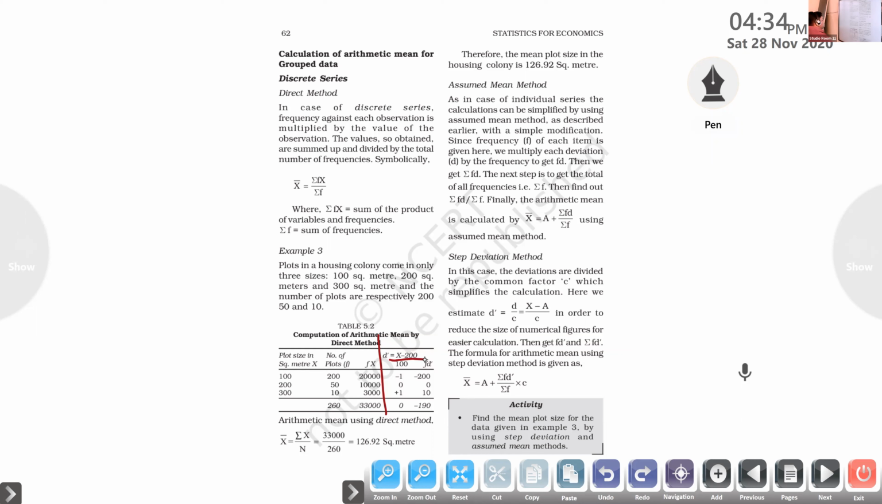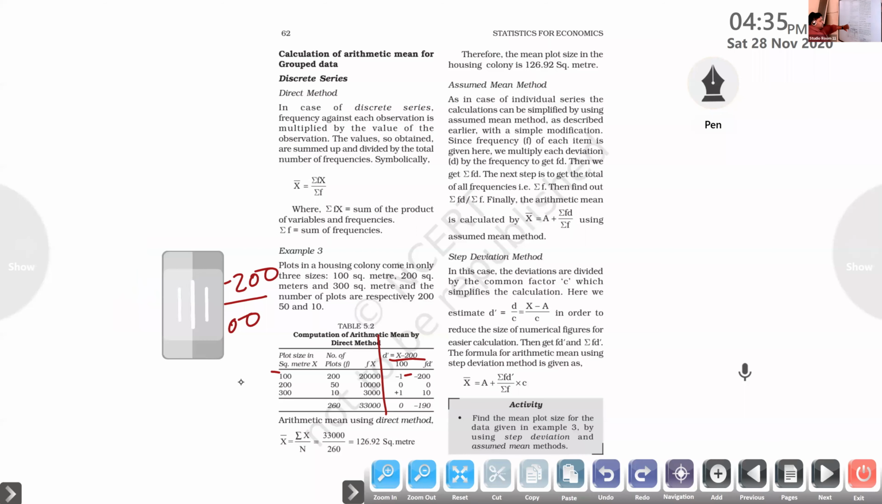Clear? So you can see here d dash is equal to x. For the first variable, d dash is equal to 100 minus 200, divided by 100. So what is the answer here? Minus 100 divided by 100, so we got minus 1, right? Any mistakes here in the calculation? Aditya, is that correct or not? Yes, sir. Yes, of course.